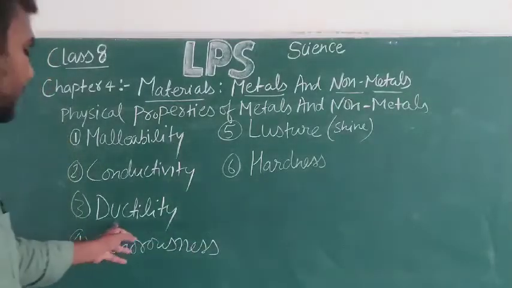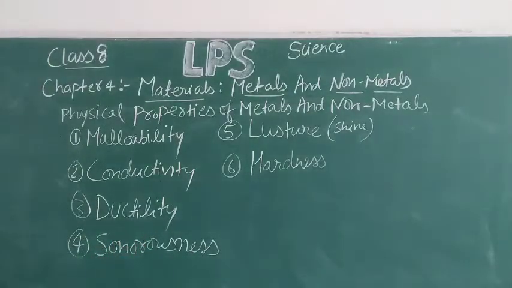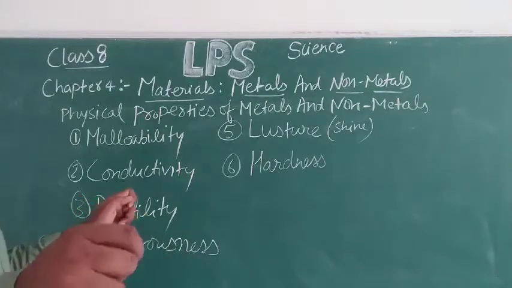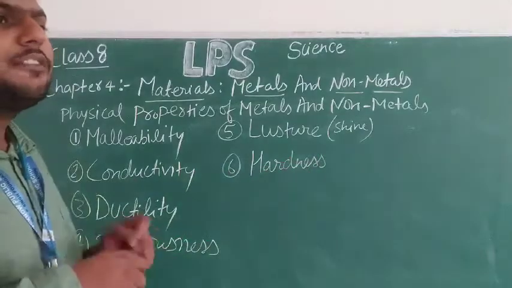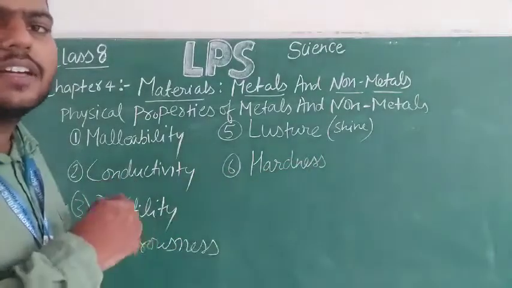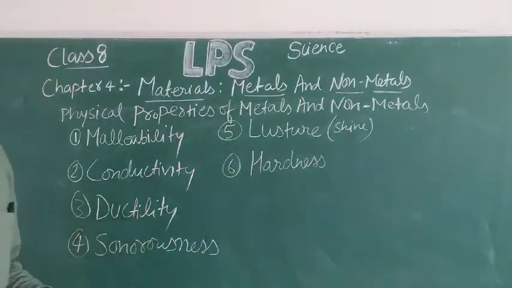Now moving toward the third point, that is ductility. Ductility is the property of metals by which they can be drawn into wires. If I apply a force on them, instead of breaking, they will be drawn into wires. So ductility is a property of metals.